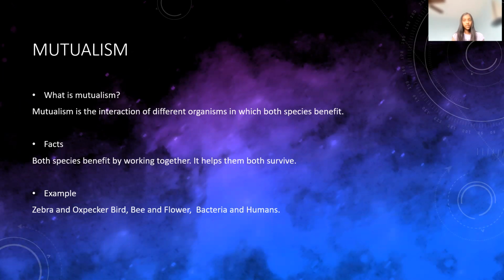I will not be explaining the bee and flower, but I can tell you about it right now. So how does the bee benefit? A bee pollinates the flower. So a bee goes to a flower for its nectar and it makes honey. It's food for the bee. So that's how the bee benefits. How does the flower benefit? When bees hop from one flower to another, they pollinate them. And this can lead to the flowers reproducing, making seeds, and creating more flowers.